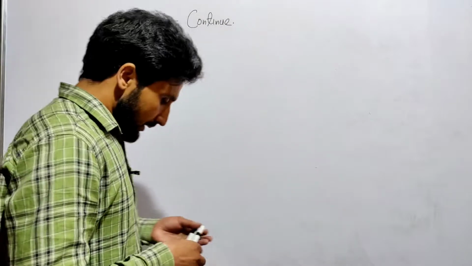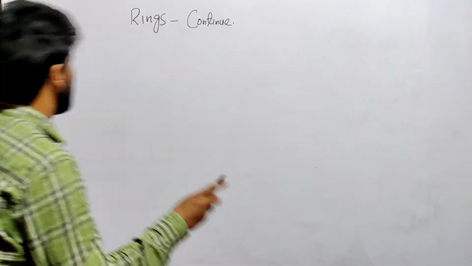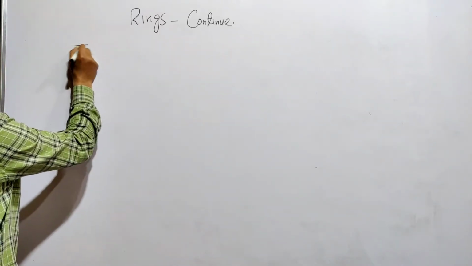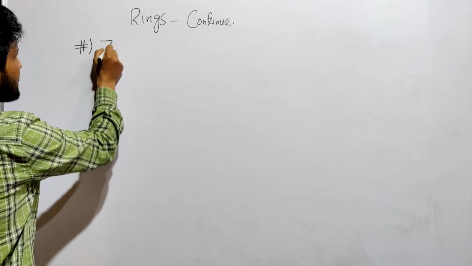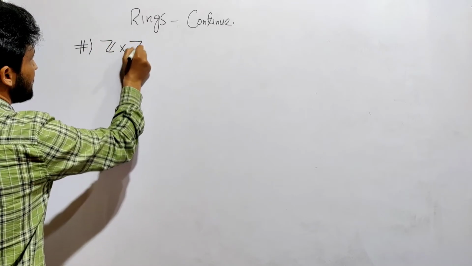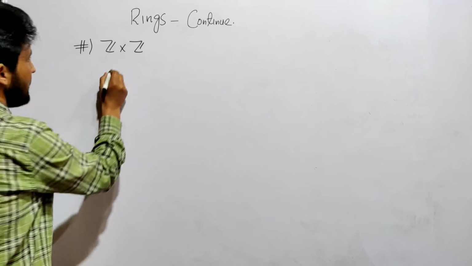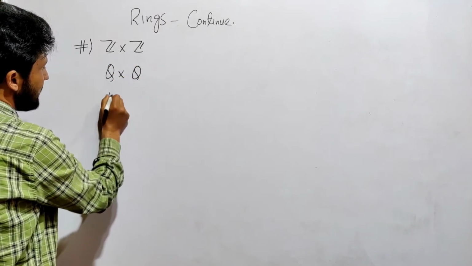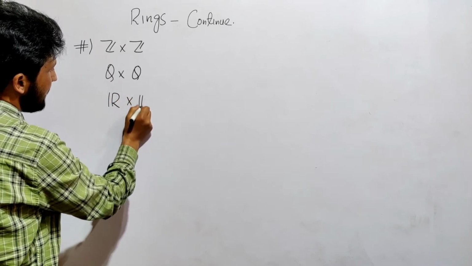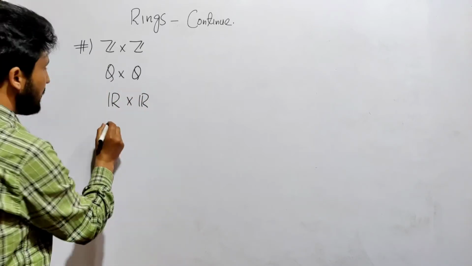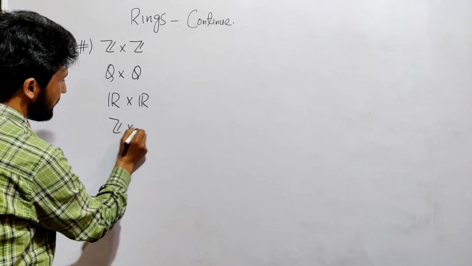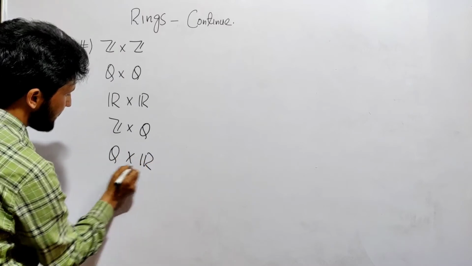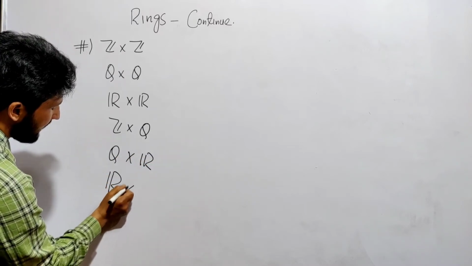Look, we showed that R, Q, Z are all rings. In the same way you can easily show that Z cross Z is also a ring. In the same way Q cross Q is also a ring, and R cross R is also a ring. You can also show that Z cross Q is a ring, Q cross R is a ring, R cross C is a ring. These are all rings.